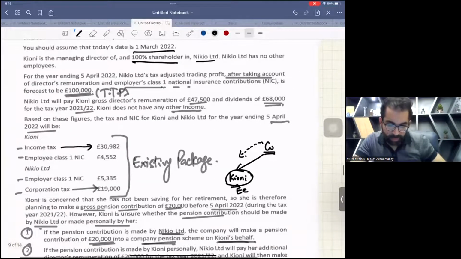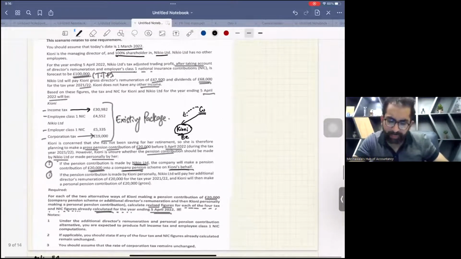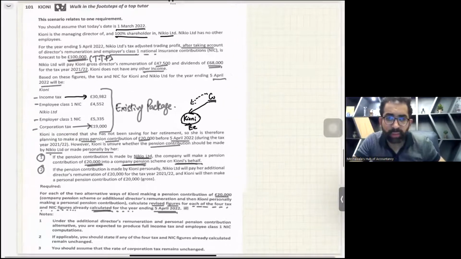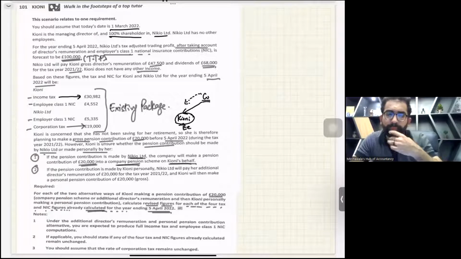Now this is the question you have. It is also in your kit. If you want to take a picture of the question, you can take it right now because I'll move it now.